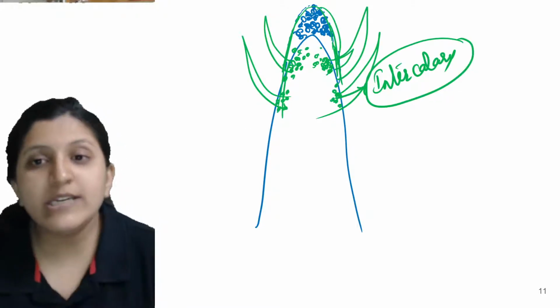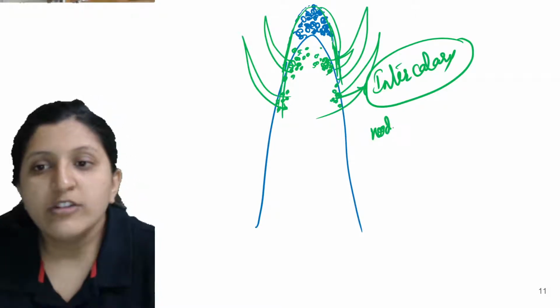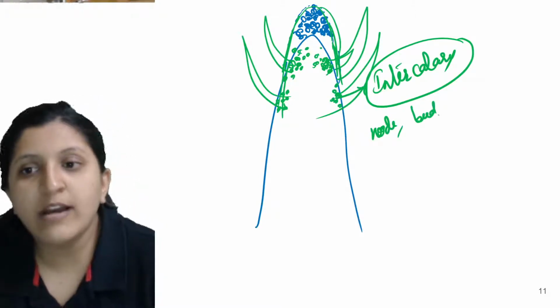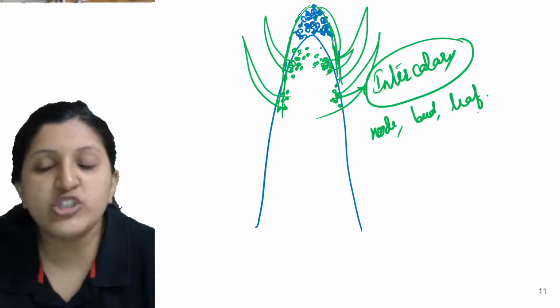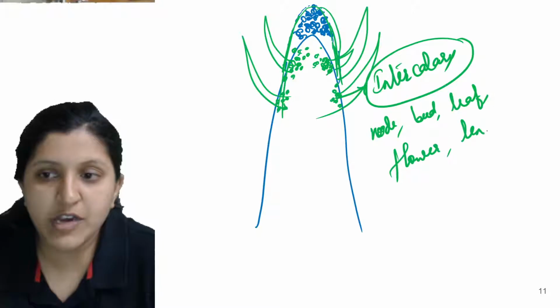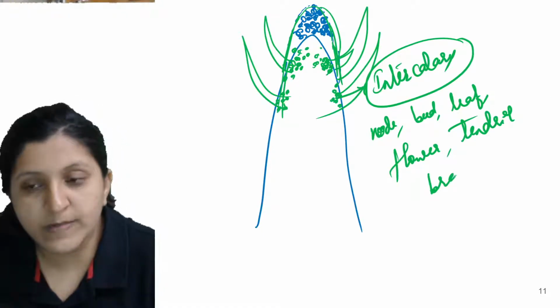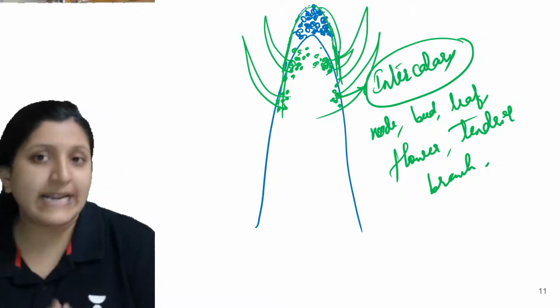So intercalary can give rise to node formation. So bud formation can occur. There can be leaf formation. There can be flower formation. In certain parts the tendril, tendril formation, the branch formation. So all that is possible.